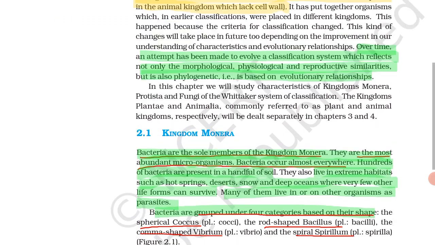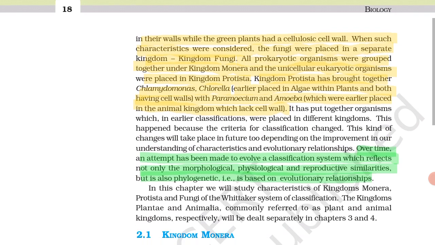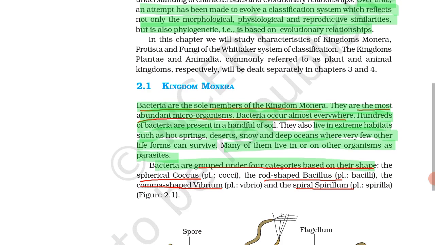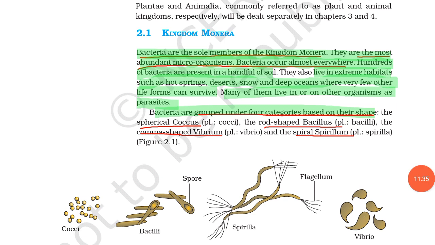So let's learn kingdom Monera. I told you earlier all prokaryotic organisms were grouped together under kingdom Monera. Before learning this, you must know kingdom Monera includes all prokaryotic organisms, while kingdom Protista includes unicellular eukaryotic organisms. So let's learn kingdom Monera.